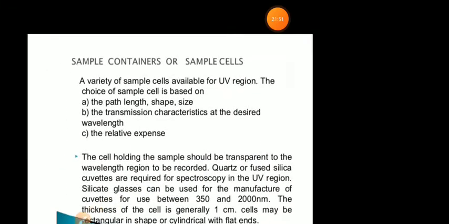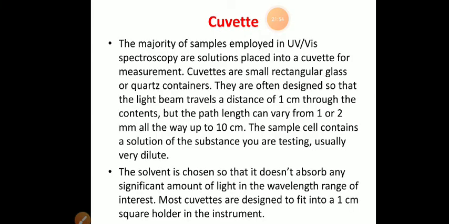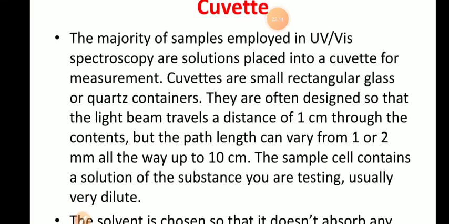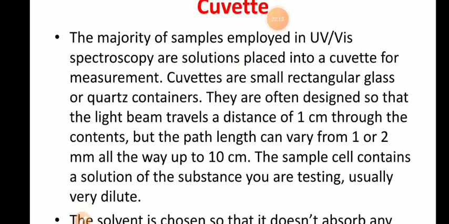So if we are operating the instrument in the UV region, we will use a quartz cuvette or a fused silica cuvette. We prefer using a quartz cuvette. If we are using a colorimeter which works only in the visible range, we will use a glass cuvette. The majority of the samples employed in UV-visible spectrophotometers are solutions. The solutions are placed in a sample holding device or cell called a cuvette for measurement. Cuvettes are small rectangular glass or quartz containers.